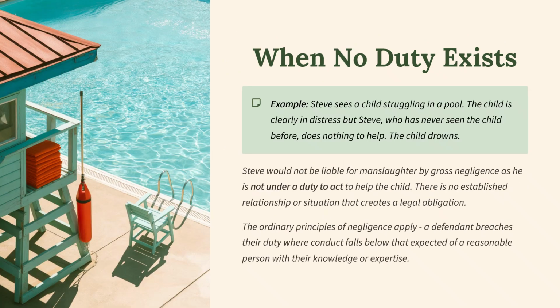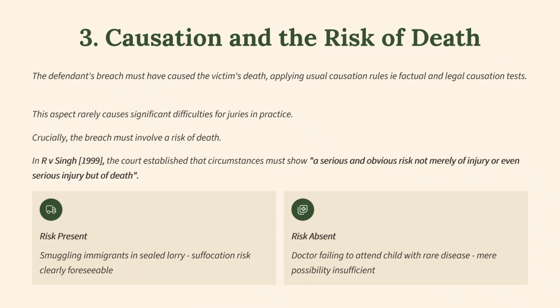It's also important to know when no duty exists. So the example here is where Steve sees a child struggling in a pool. The child is clearly in distress, but Steve, who has never seen the child before, does nothing to help. The child drowns. Steve would not be liable for manslaughter by gross negligence, as he is not under a duty to act to help the child. There is no established relationship or situation that creates a legal obligation. The ordinary principles of negligence apply. A defendant breaches their duty where conduct falls below that expected of a reasonable person with their knowledge and expertise. But note, in that example, no duty exists.